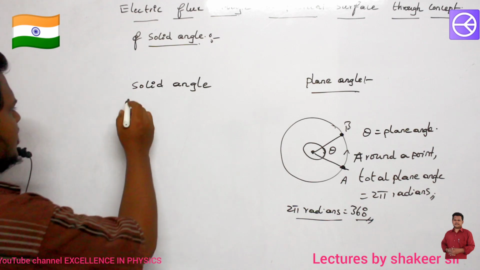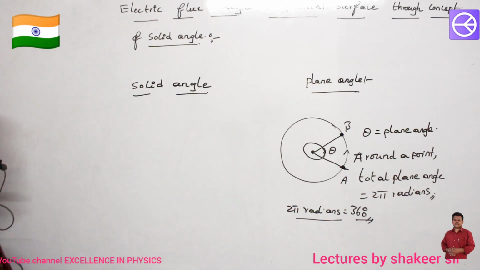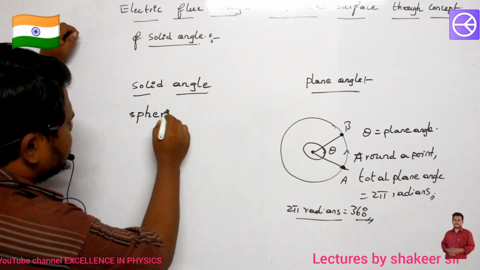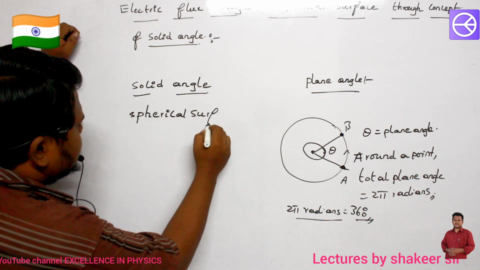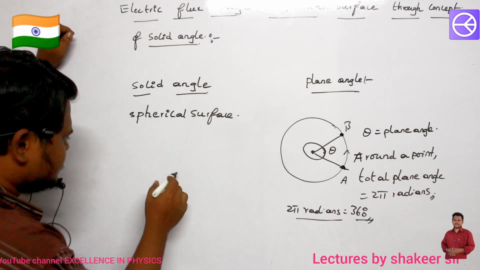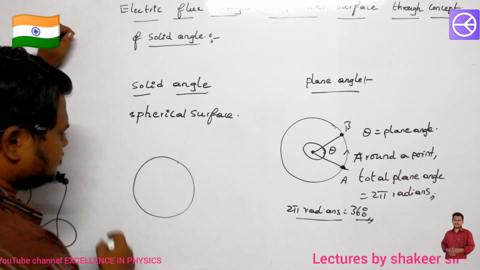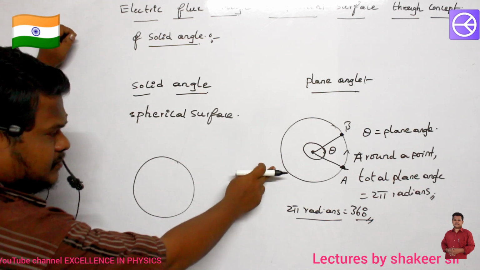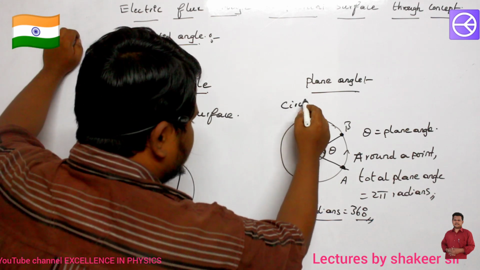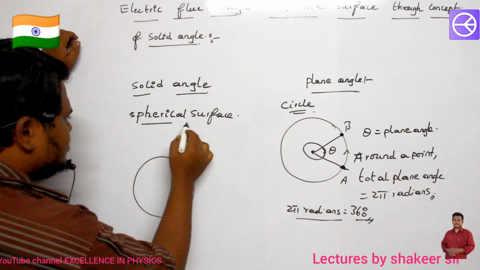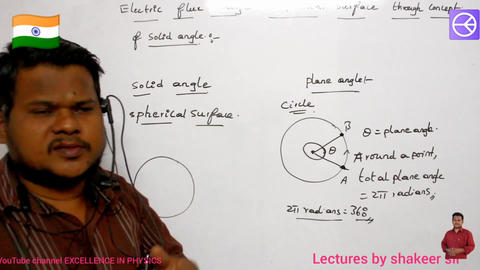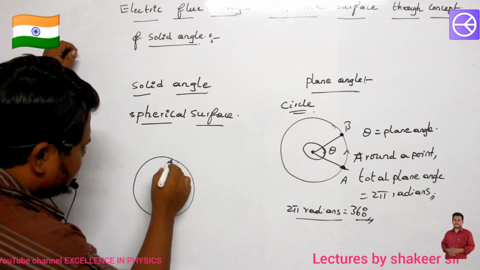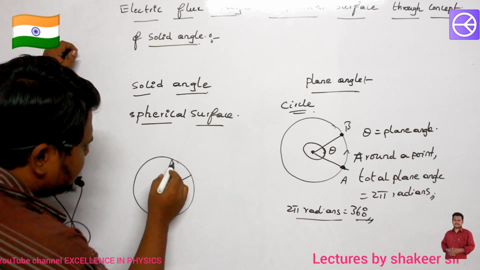Similarly, if I come to solid angle, what is meant by solid angle? Here we take a spherical surface. What is meant by a spherical surface? So consider this is a sphere. This is not a circle. This is a circle. For plane angle we are taking a circular path, but this is a sphere. We know a sphere, no? A ball is an example of a sphere. So from this sphere I cut a small part, a conical surface.